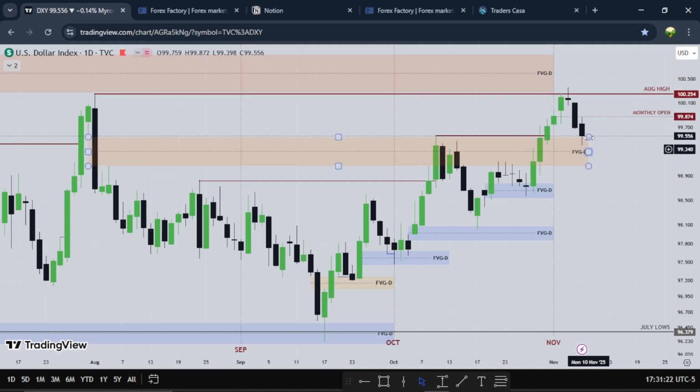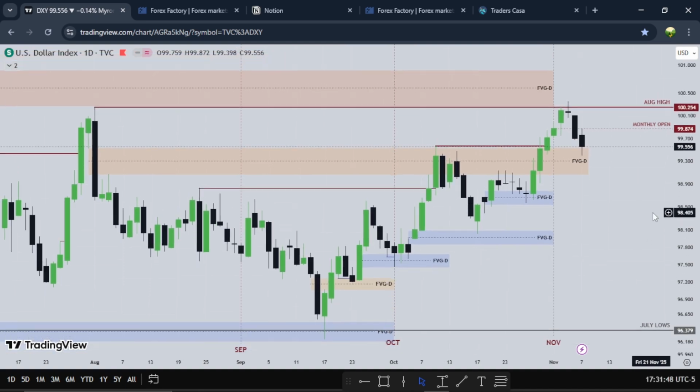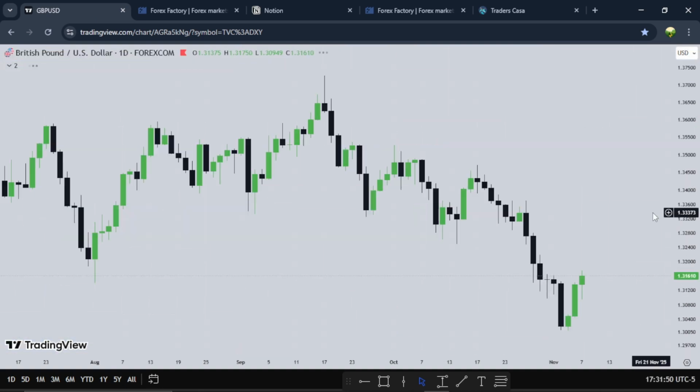I'm going to see continuation. I want to see this fair value gap hold, but if not, I want to see this fair value gap being used as resistance to go lower. Maybe we'll take out all these lows and maybe we'll reach this fair value gap down here. So for the new week, I'll be watching this fair value gap as my point of interest for the dollar. So that's about that for the dollar. Let's hop right into another currency and see how they did for the week.